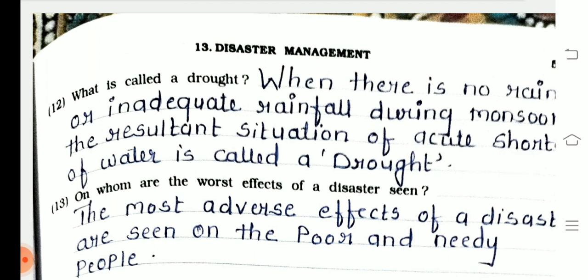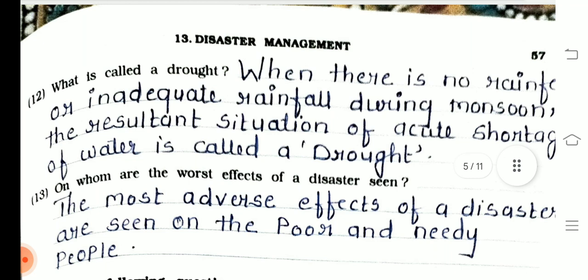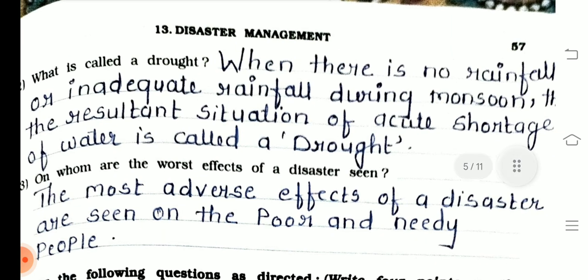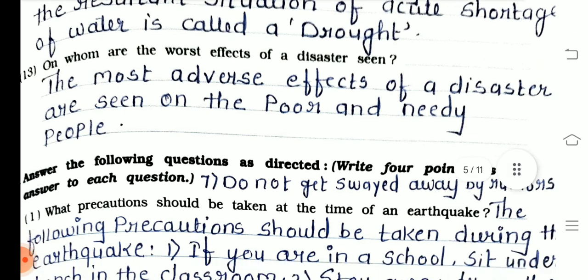When there is no rain or an inadequate rainfall during monsoon, the resultant situation of acute shortage of water is called droughts. Next one, 13th one, on whom are the worst effects of a disaster seen? The most adverse effects of disaster are seen on the poor and needy people.